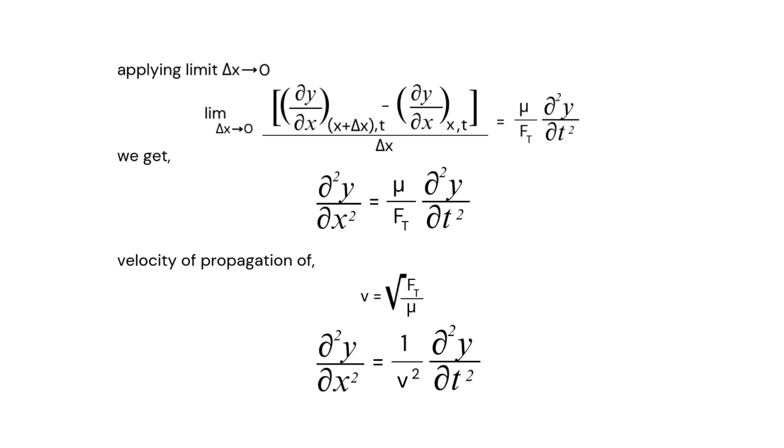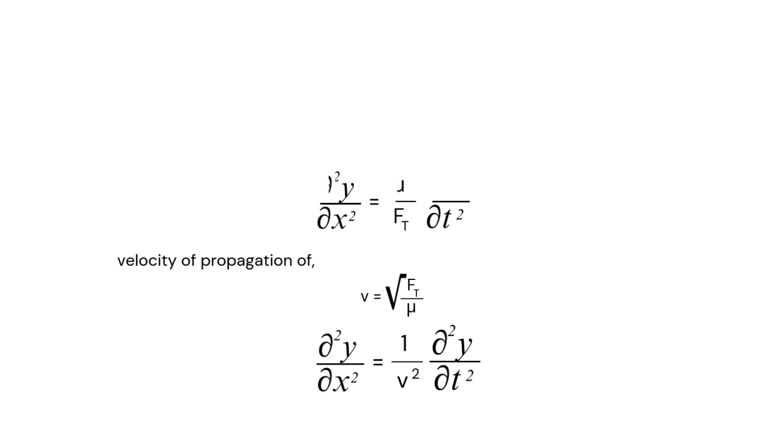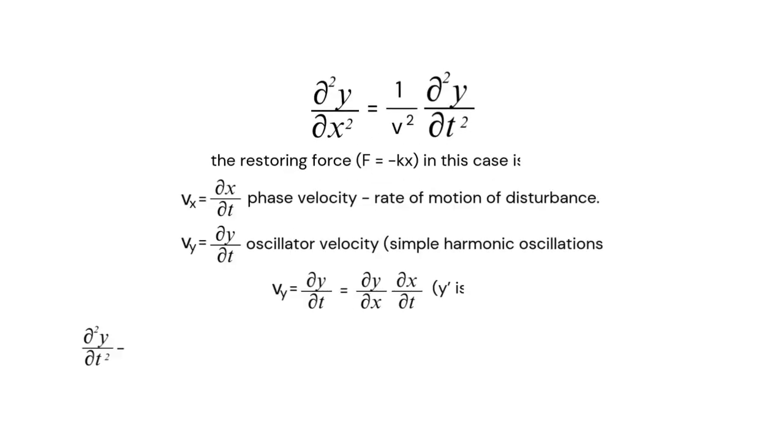So on substituting μ/FT with 1/v², we get ∂²y/∂x² equals 1/v² ∂²y/∂t². This is the wave equation. But how do we interpret this wave equation? So let's see.